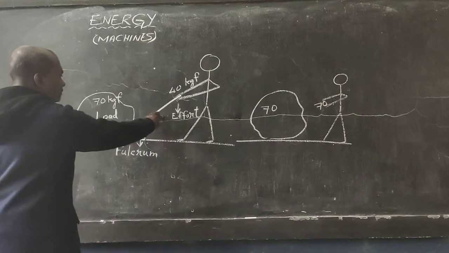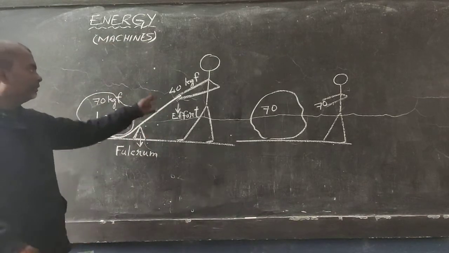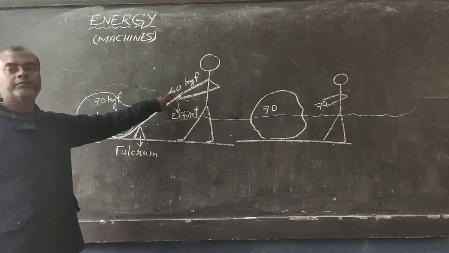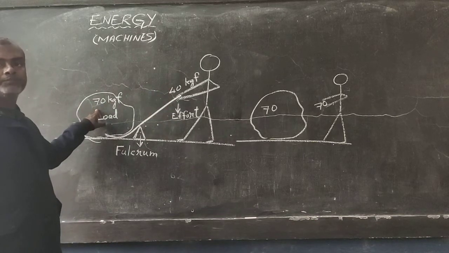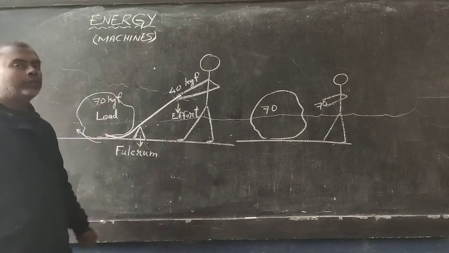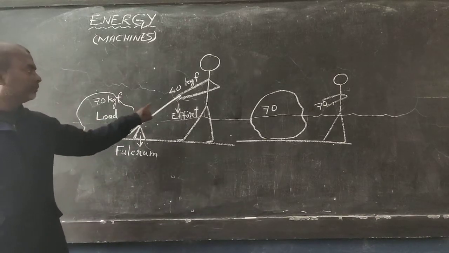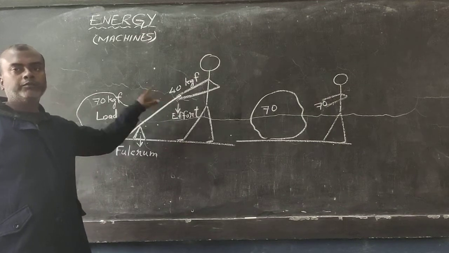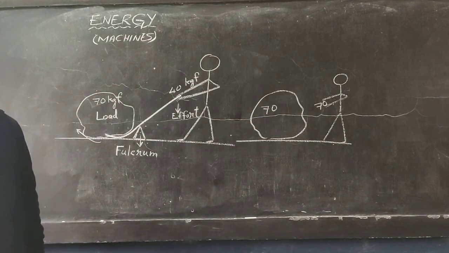So what is happening here? With the stick, how much force is given? How much effort he has to give? Lesser than the load, the force given by the load. Okay? So that's the advantage of using machine. Lesser amount of force he has to give to overcome a greater amount of load.